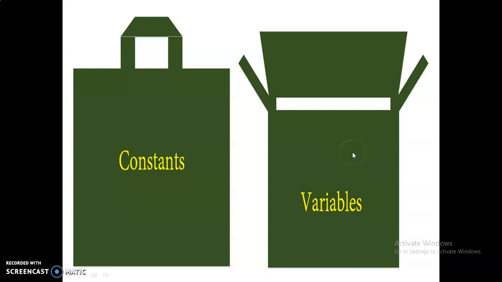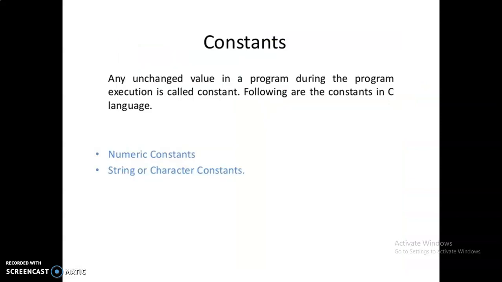But if you declare a variable, its value may change. In the picture, the variable is shown as an open box. So this is again the definition of constants: any value that is unchanged during program execution is called a constant.